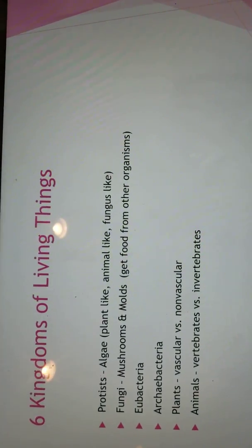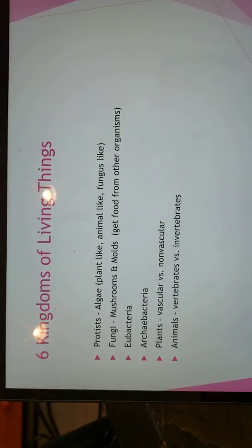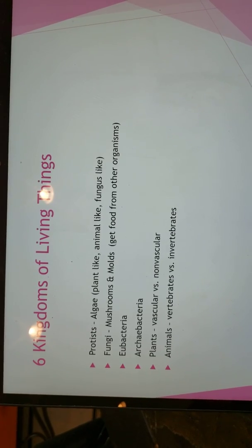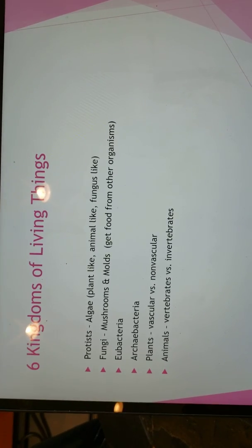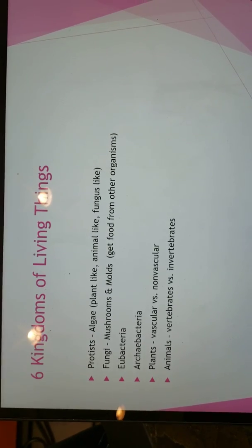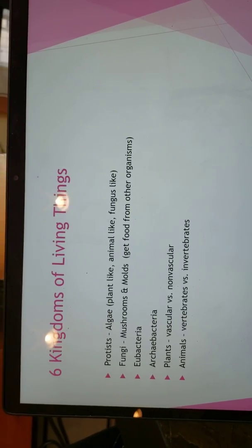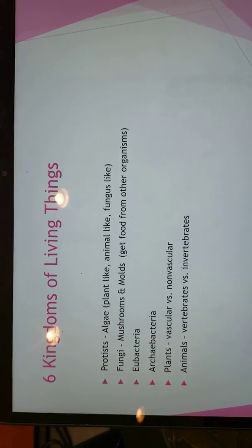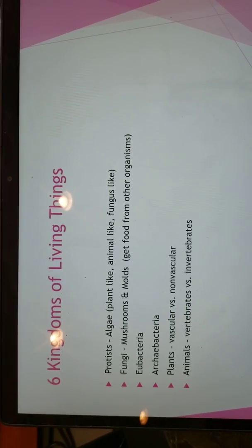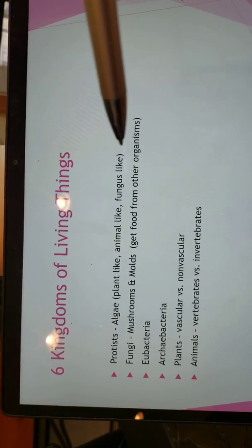All right, we have 6 kingdoms of living things. Now we're not worried about anything that's not living. The first one being protists. Those are like the algae. Algae are not plants. Okay, algae can be plant-like, it can be animal-like, or it can be fungus-like. And that is based on how it basically eats. Plant-like protists will make their own food. Animal-like protists will hunt their own food, and fungus-like protists will absorb their own food. And so therefore, we have 3 different types of protists.